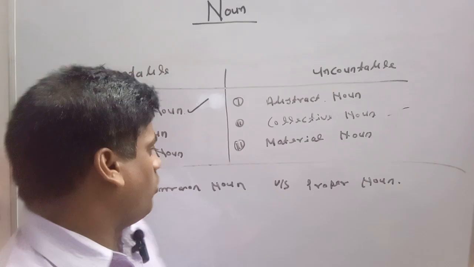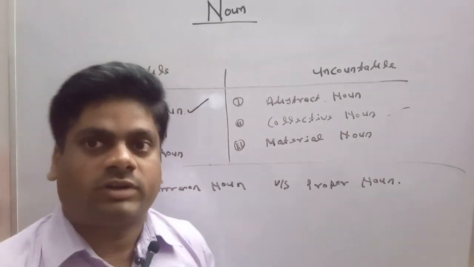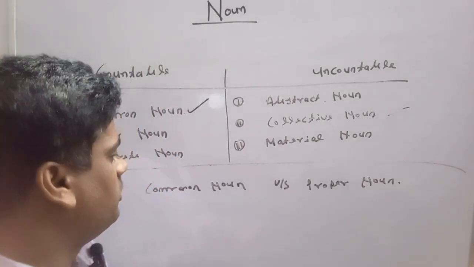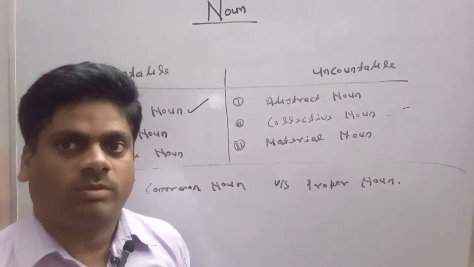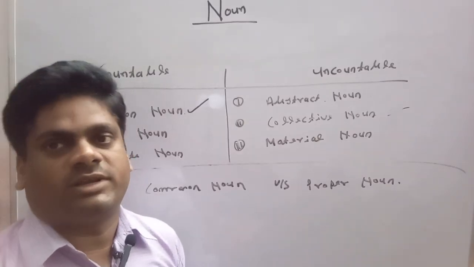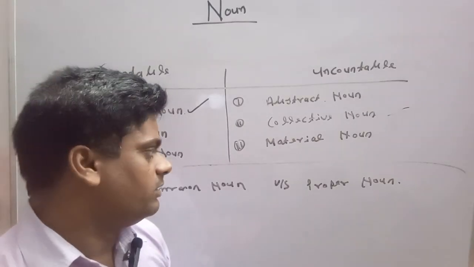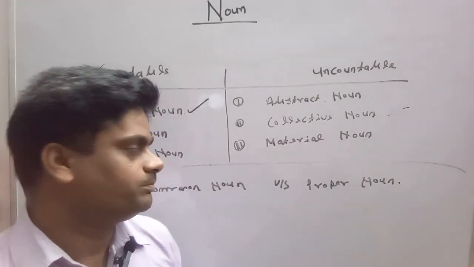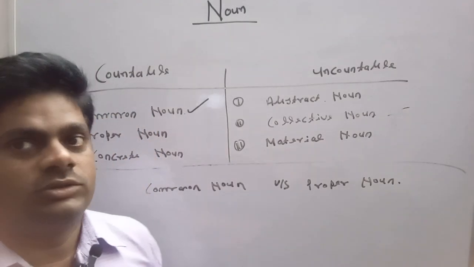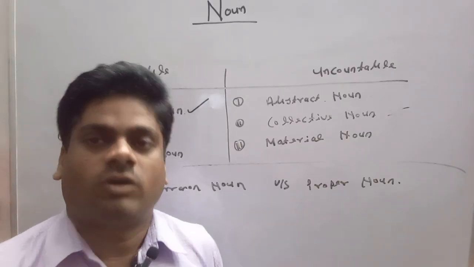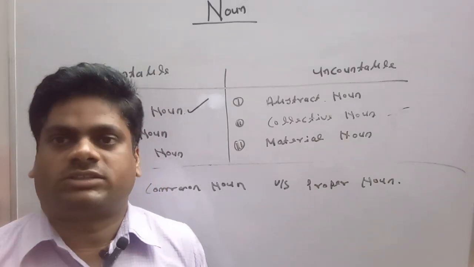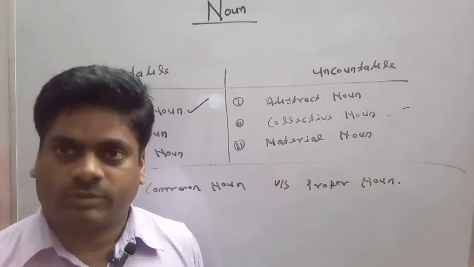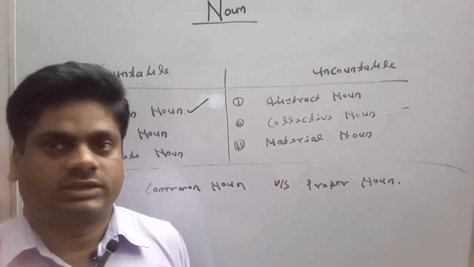So, guys, common noun and proper noun. What are the basic differences between both types of noun? First of all, common noun. Common noun gives general meaning, while proper noun gives particular meaning, individual meaning in English grammar. Common noun focuses on generalized things, while proper noun focuses on specified things or particular things.